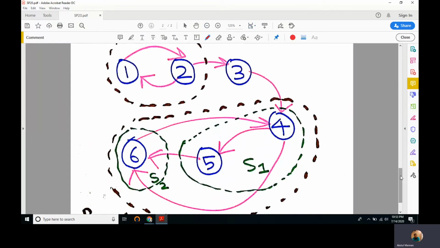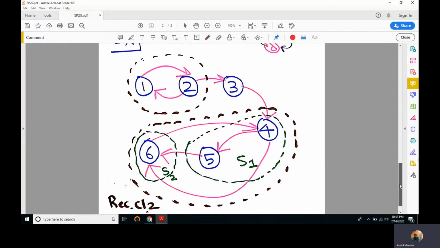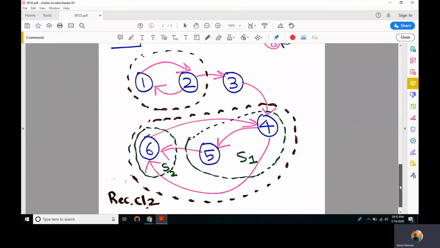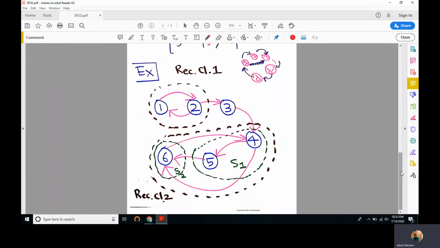In this example, let's bring this whole example in the view. Now it's completely in our view. We have these 6 states, and this 1 and 2 is a class of recurrent states. We call it recurrent class 1 because 1 and 2 are accessible from each other. 3 is a transient state. It's not recurrent because the arrow that is going to 4 from 3, there is no arrow coming from 4 to 3, so it's not recurrent.